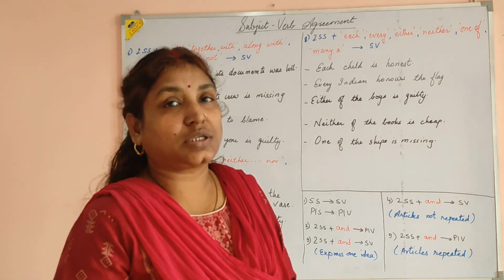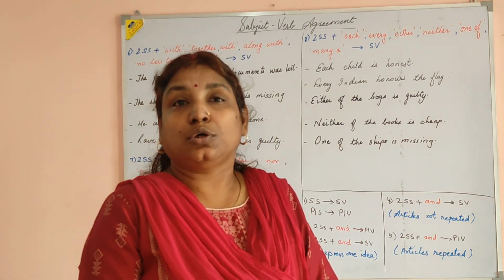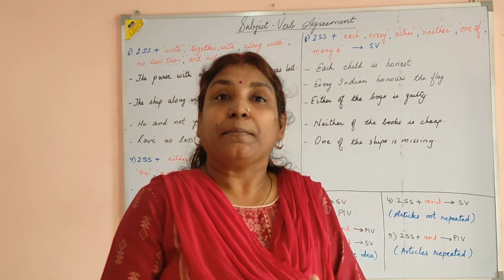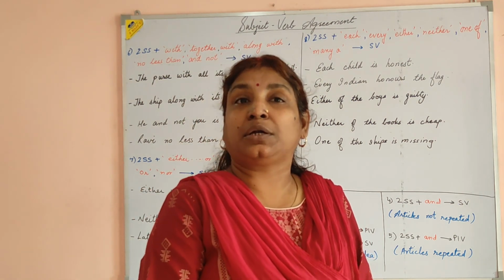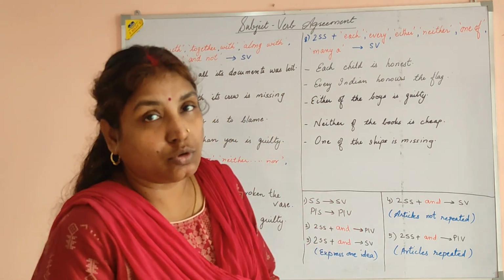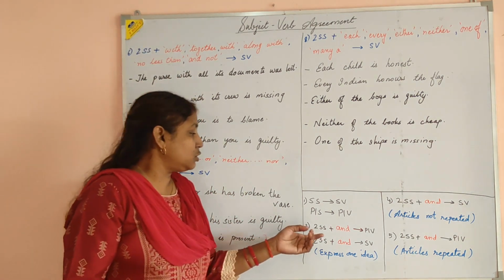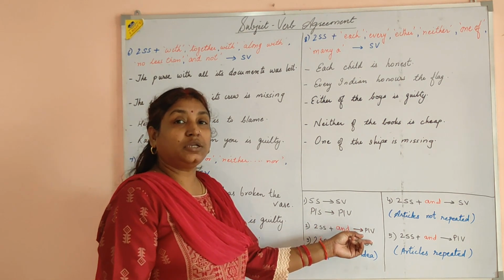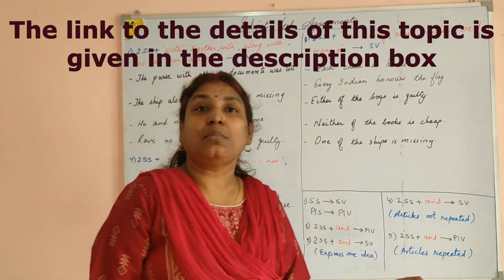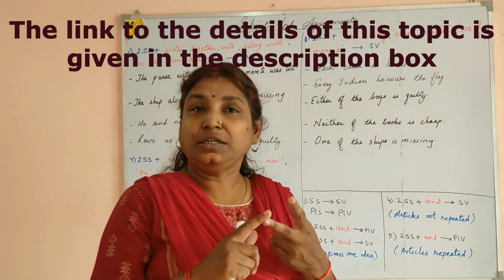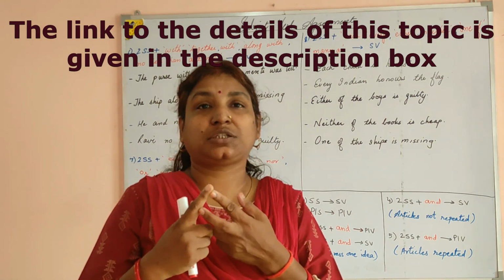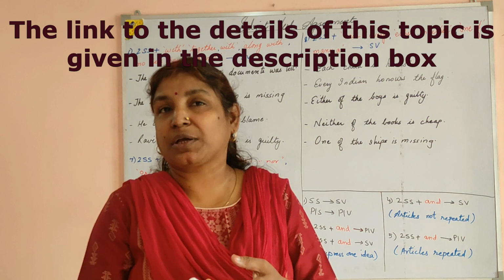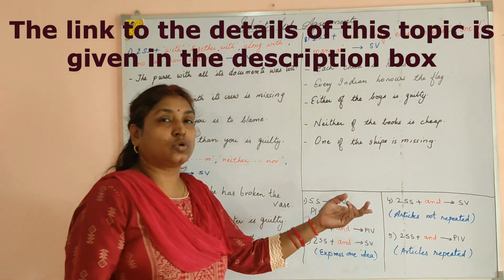Apart from that, we have studied some more rules related to the conjunction "and." Two subjects joined with "and" sometimes take a singular verb and sometimes a plural verb. So what were those rules? When two singular subjects are joined by "and," the verb is plural. Like, Ram and Shyam are friends. Ram and Shyam are both singular subjects, joined by "and," since the subject becomes plural, your verb is plural.